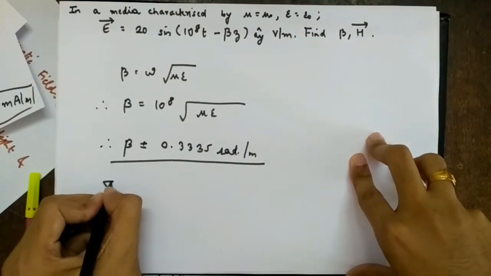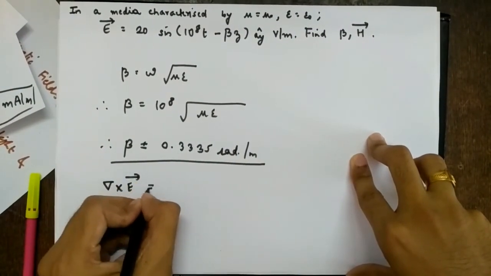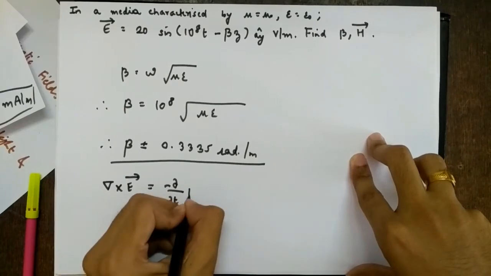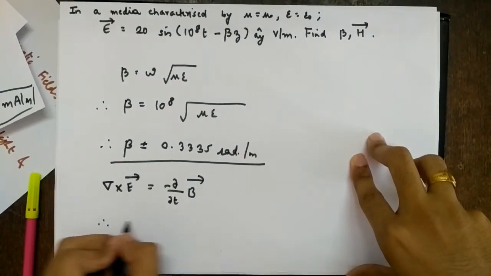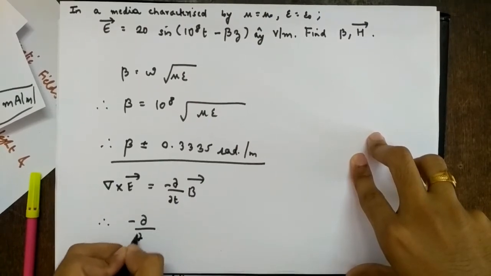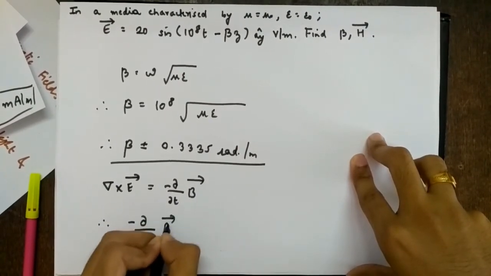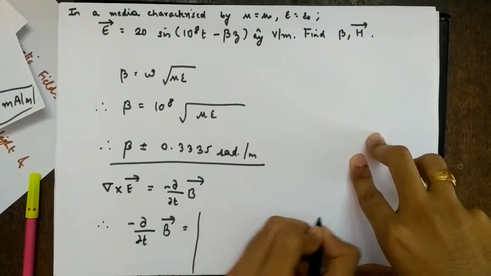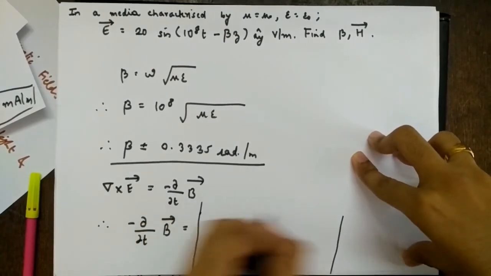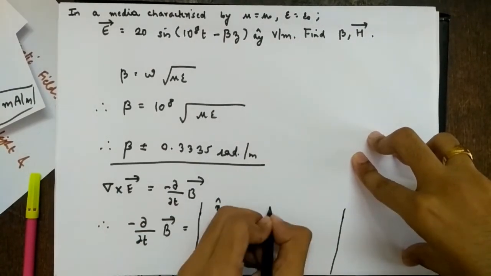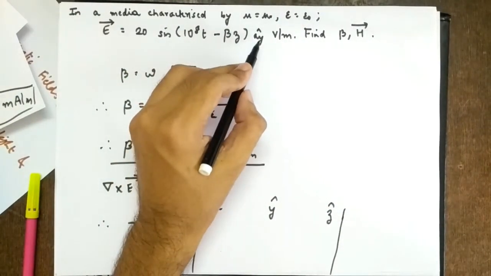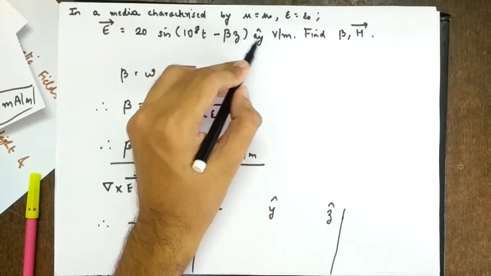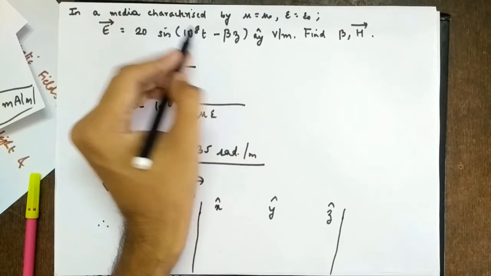H vector. So del cross E vector equal to minus del by del t B vector, right? So I'll just write the vector, then you can find it yourself. So therefore minus del by del t B vector equal to del cross E vector. So now I am writing it up here. So it is x cap, y cap, z cap. Now let's see. Again oriented in y now. In the previous case it was oriented in x. So oriented in y and varying in z. So x and y are constants.